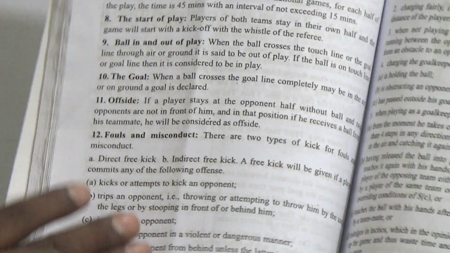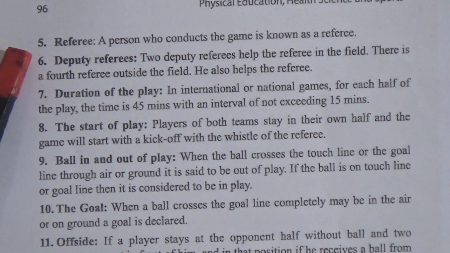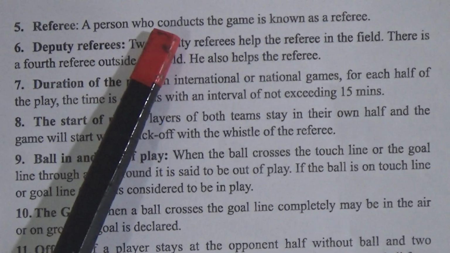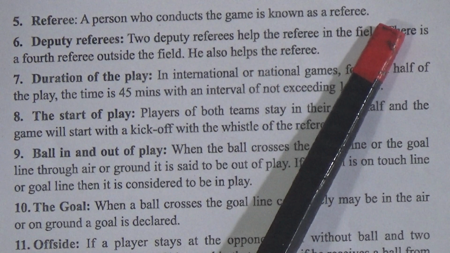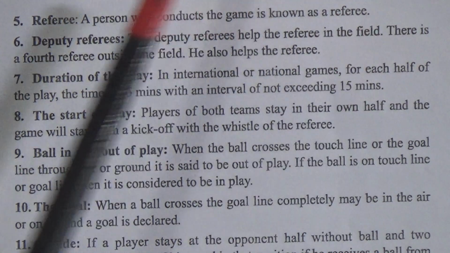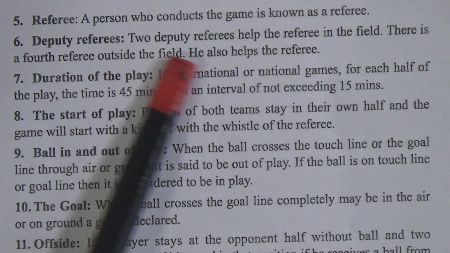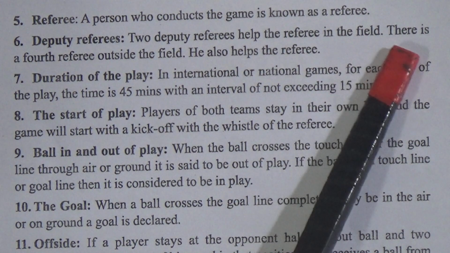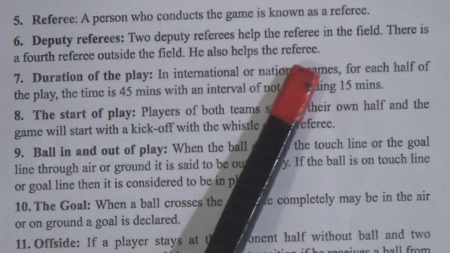Now we shall start reading from page number 96. Fifth point, referee. A person who conducts the game is known as a referee. So the referee is an important person in playing football. Sixth point, deputy referees. 2 deputy referees help the referee in the field. There is a 4th referee outside the field, he also helps the referee.